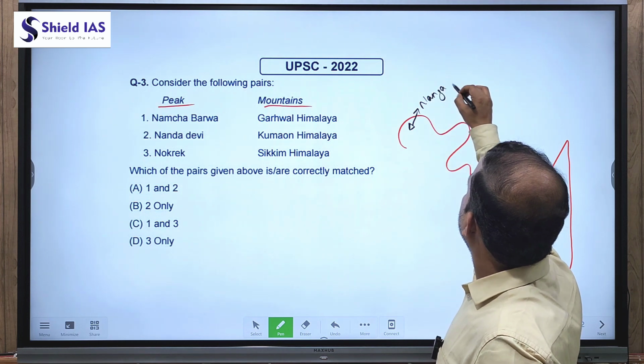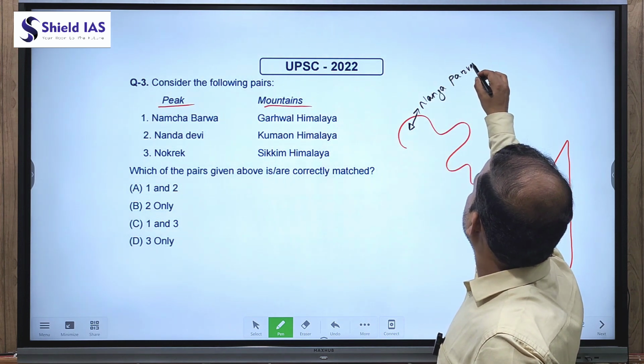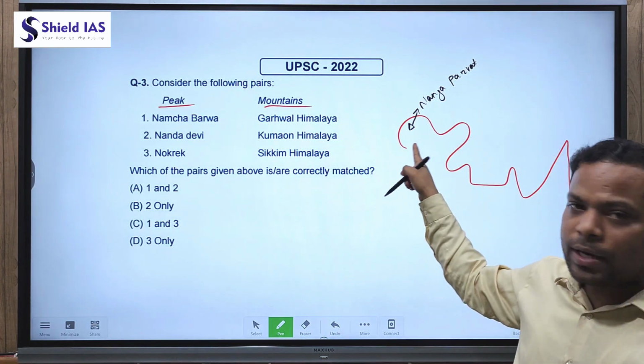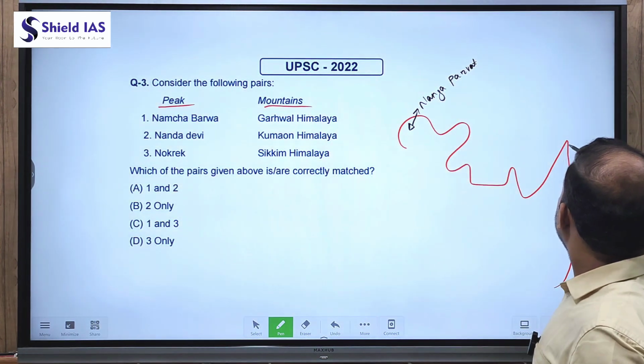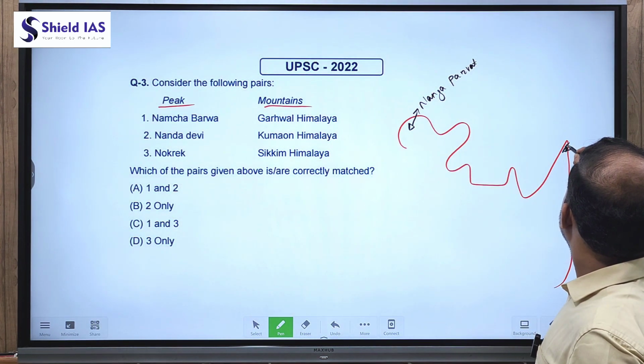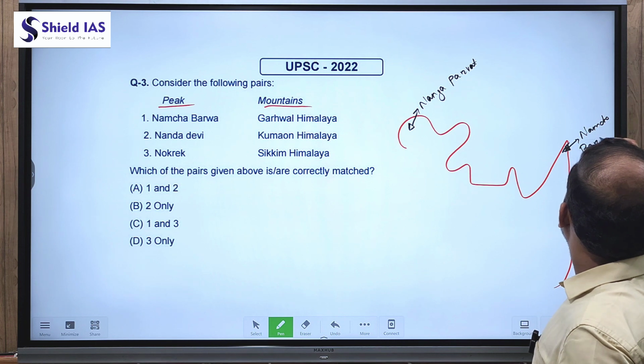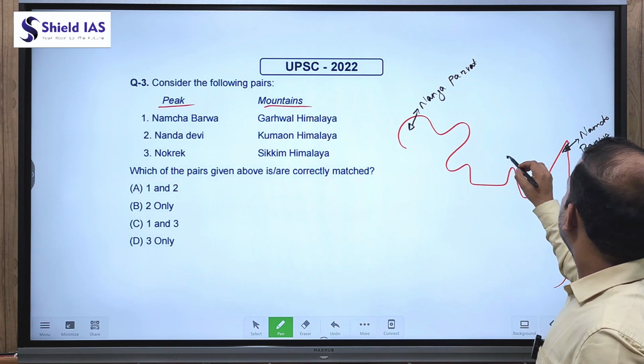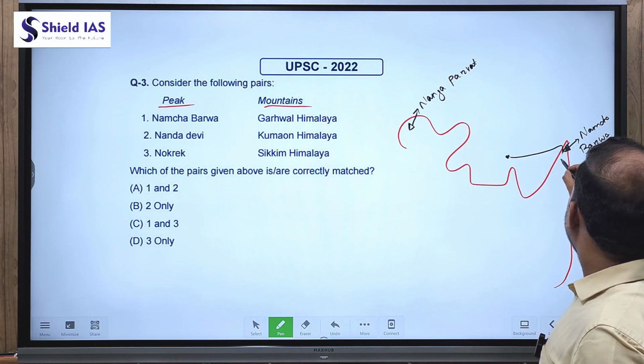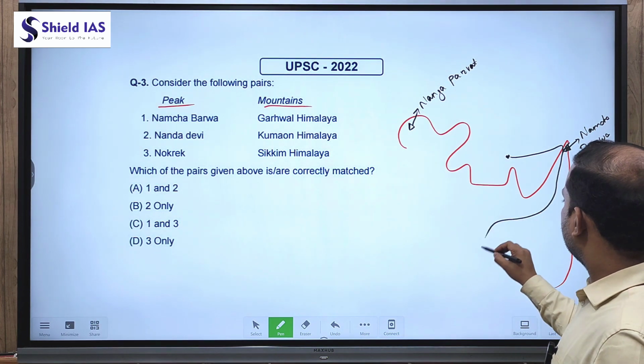This Nanga Parbat is located in the west part of Himalaya, and the easternmost peak is Namcha Barwa, and through this Namcha Barwa, the river Brahmaputra cuts and enters the state of Arunachal Pradesh.